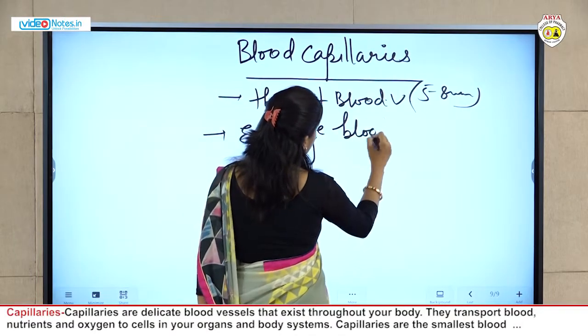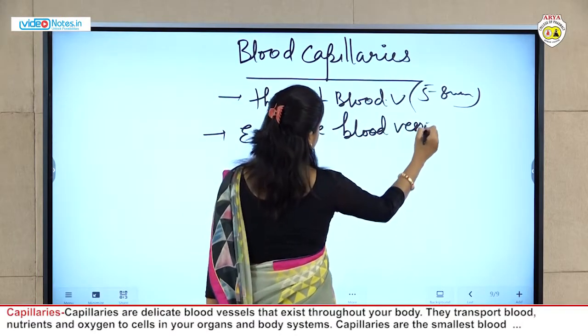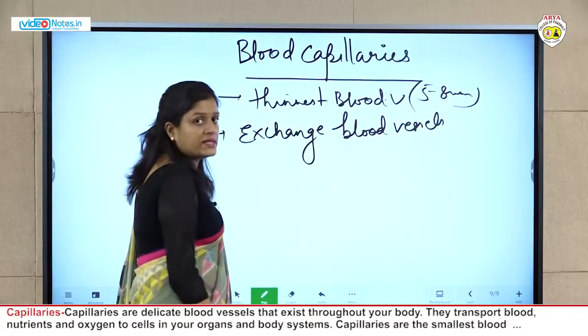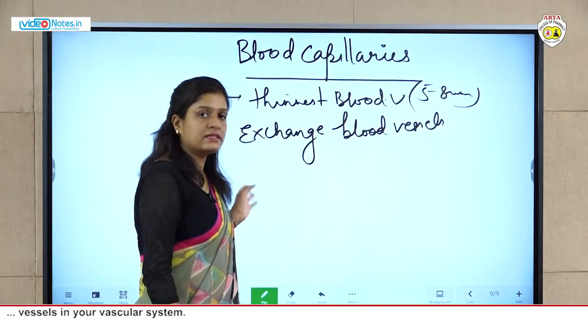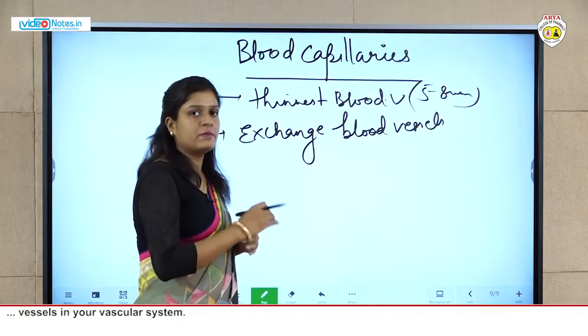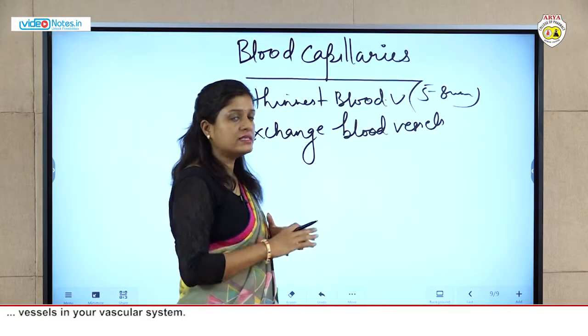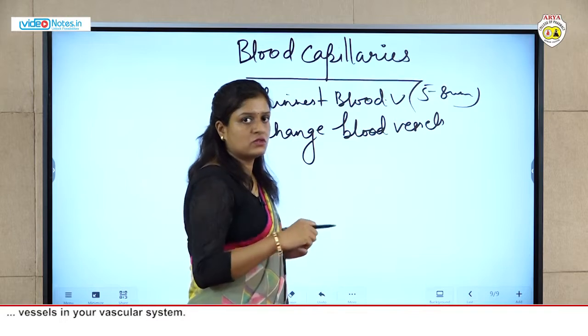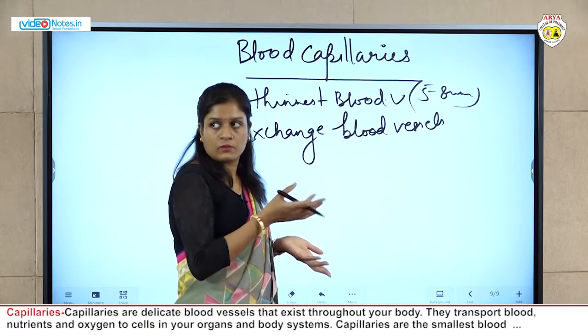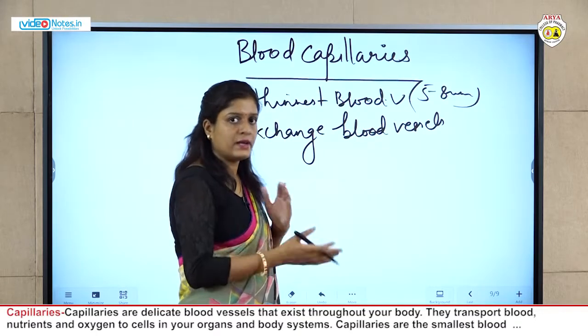Okay, why are they known as exchange blood vessels? Because arteries carry the pure blood, and they terminate into capillaries, and these capillaries combine to form veins. So they form the exchange between the pure blood and the impure blood.